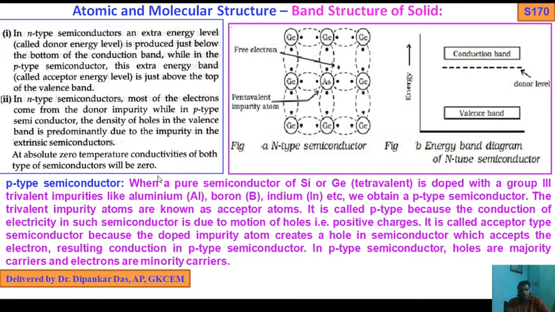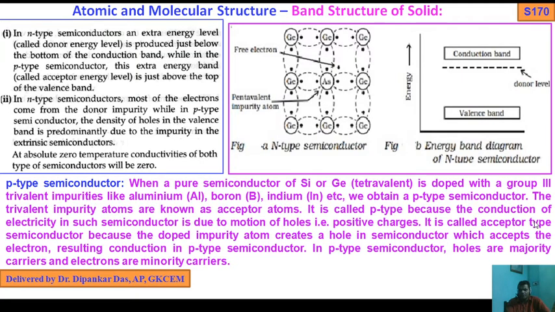So again I tell you, when a pure semiconductor of silicon or germanium is doped with group 13 trivalent impurities like aluminium, boron, indium, we obtain a p-type semiconductor. The trivalent impurity atoms are known as acceptor atoms. It is called p-type because the conduction of electricity is due to motion of holes, that is positive charge.